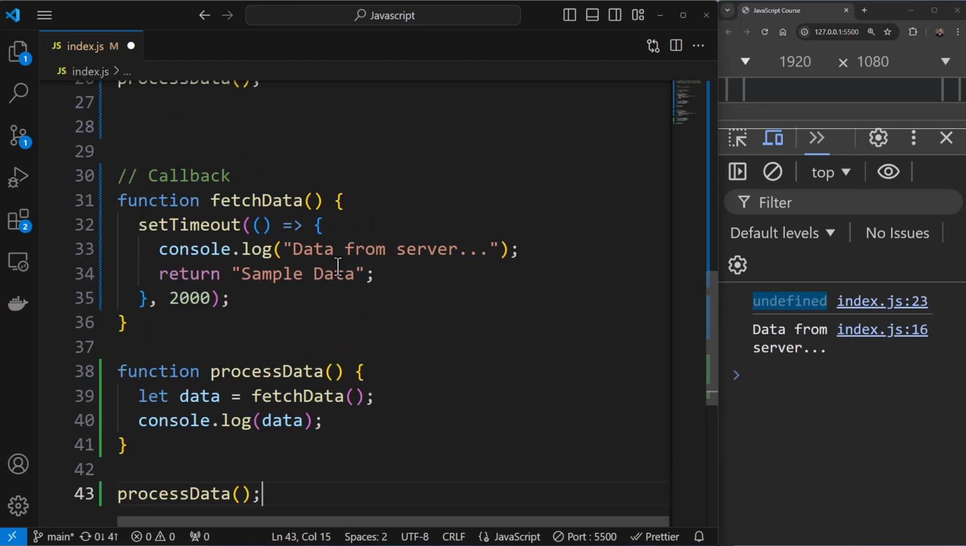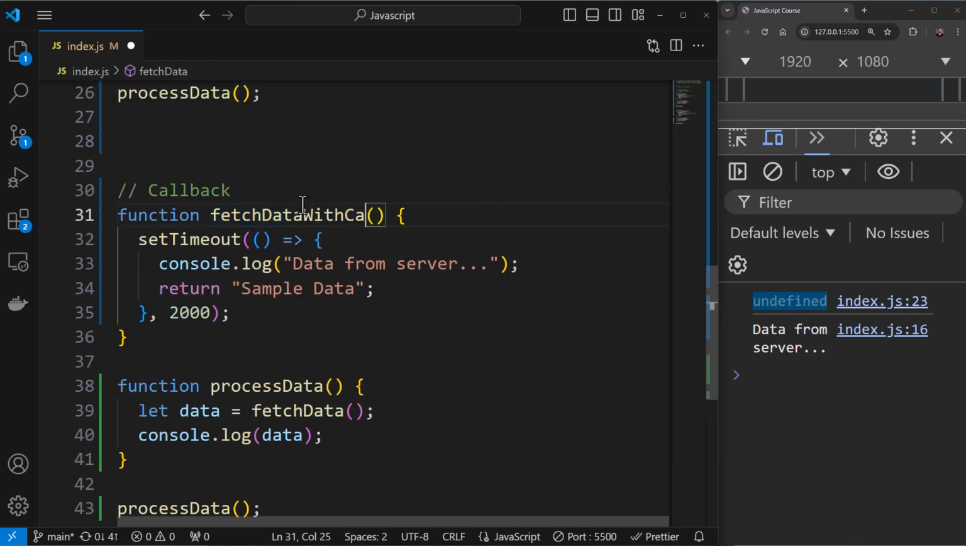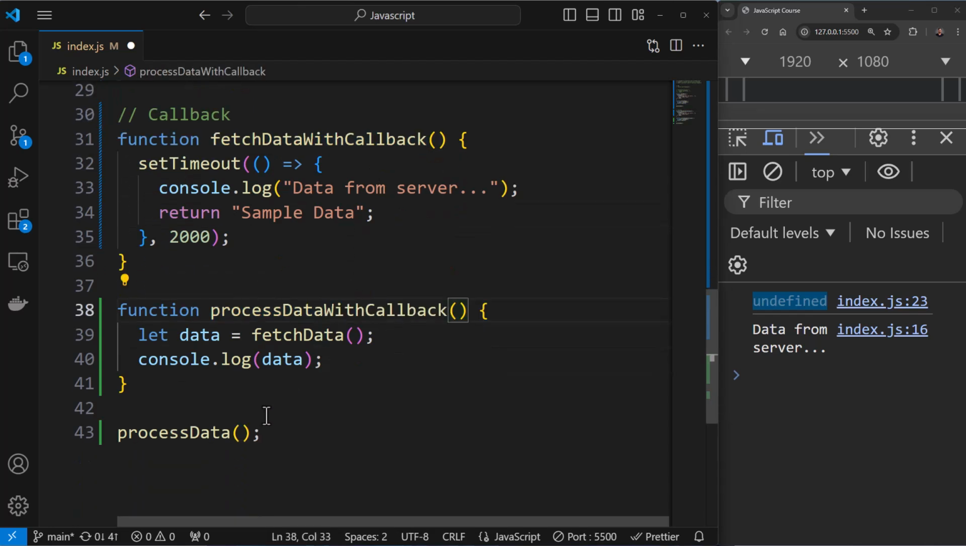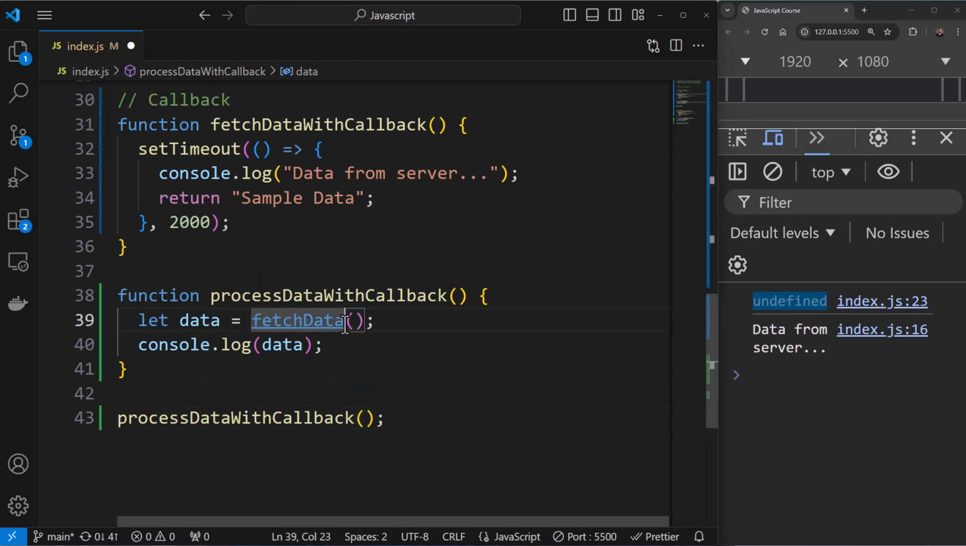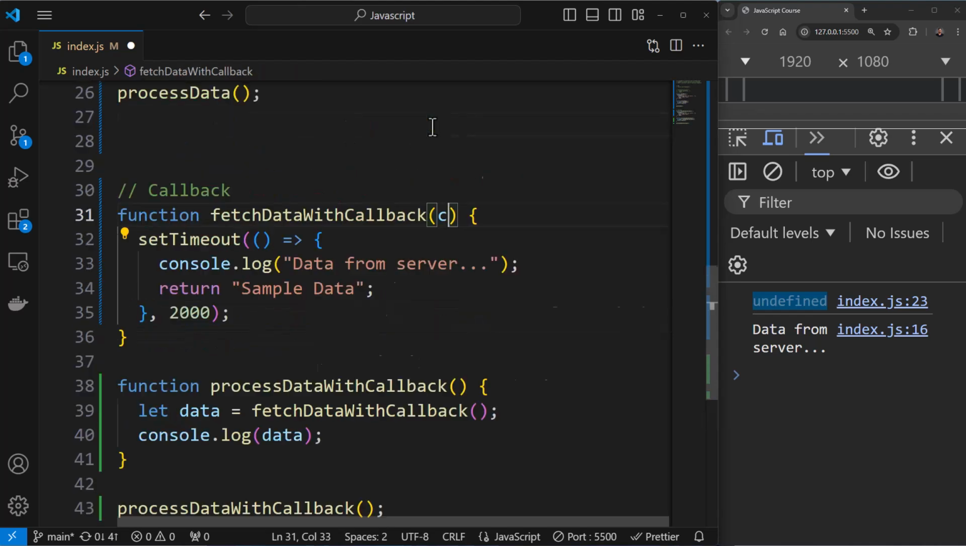Okay, and I'll say with callback here. So I'm doing this so that we have both the examples and we can differentiate what the difference is. You can see over here fetch data, and I'm calling fetch data with callback. I can have callback over here. This is a callback.